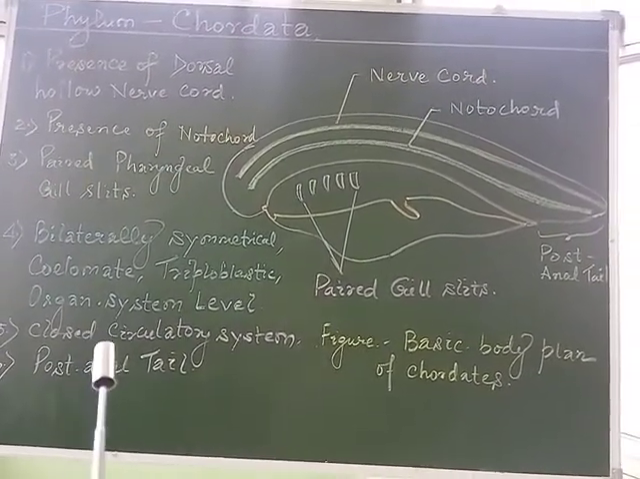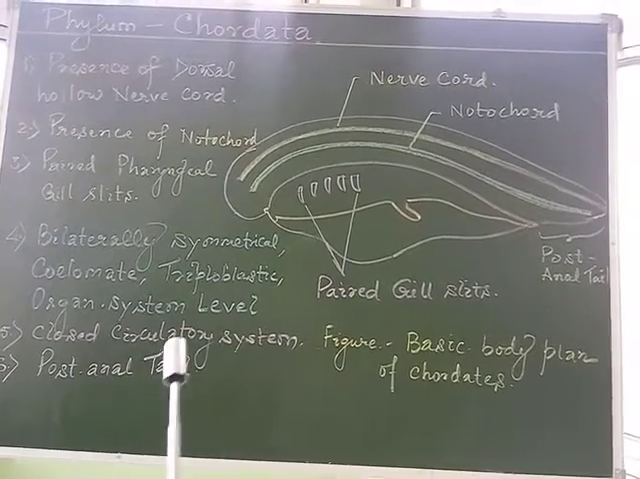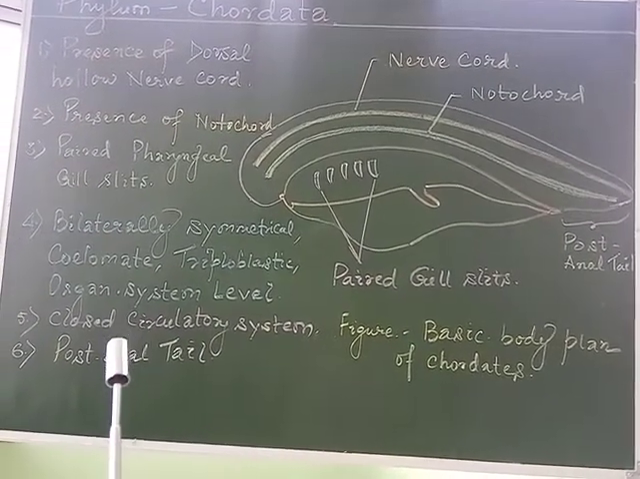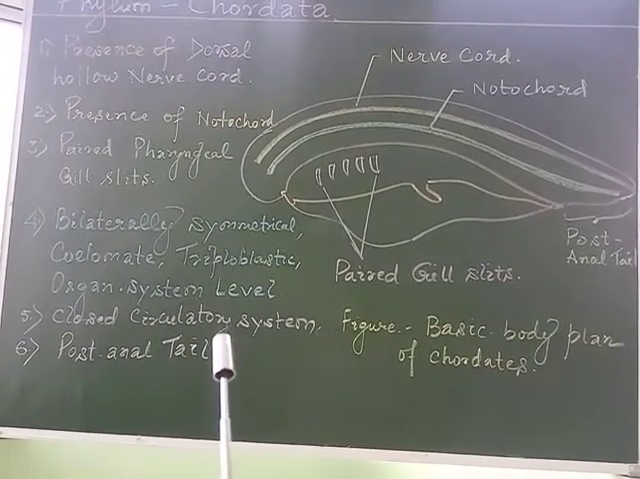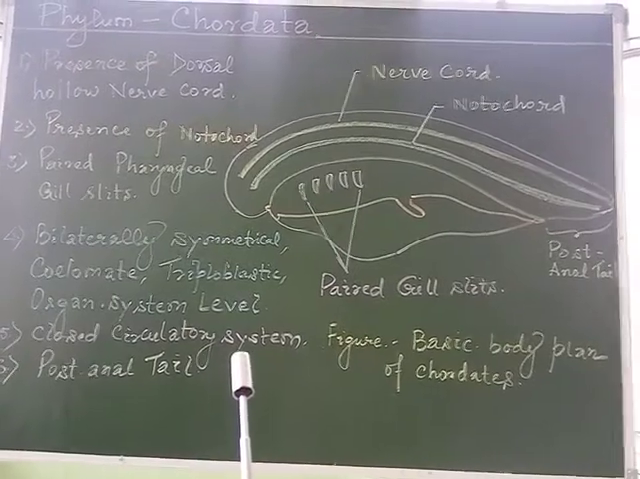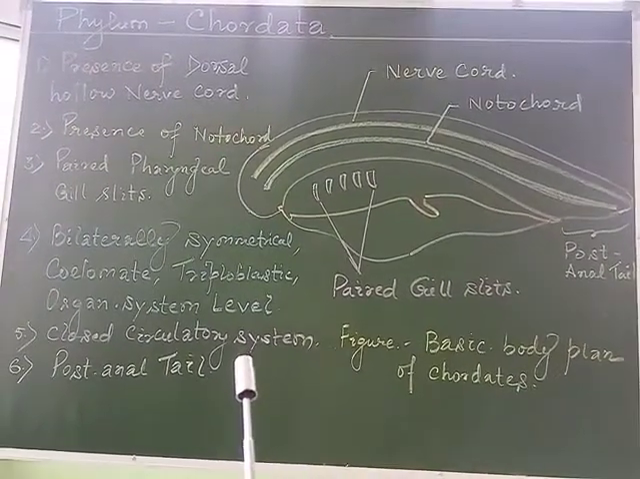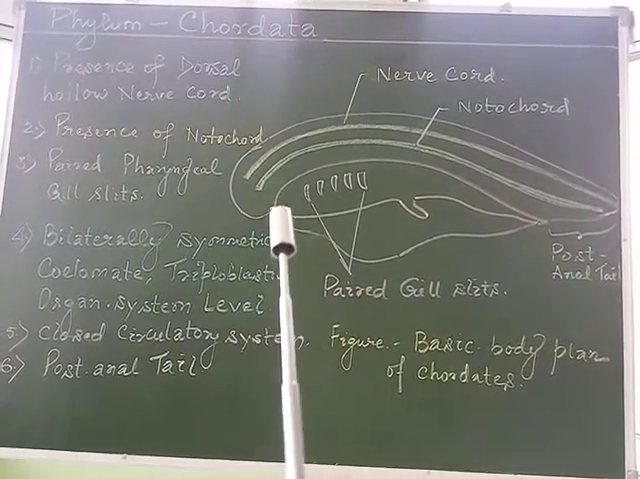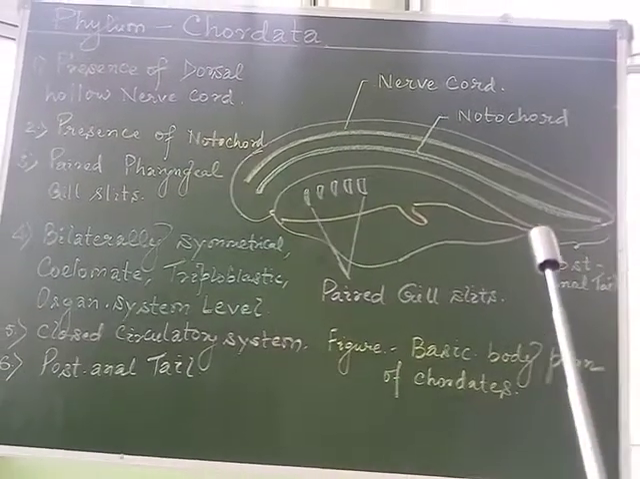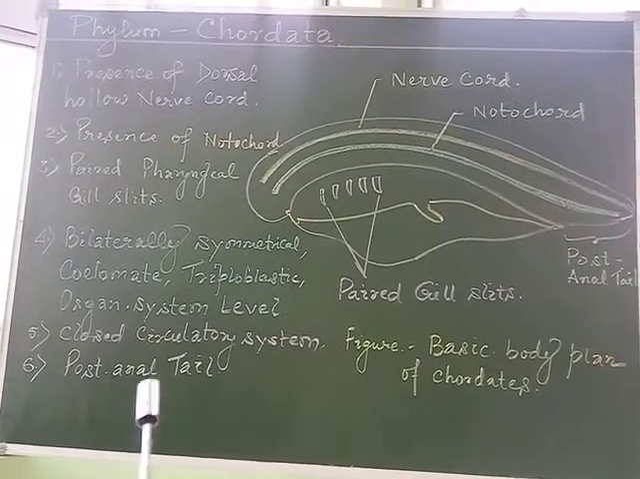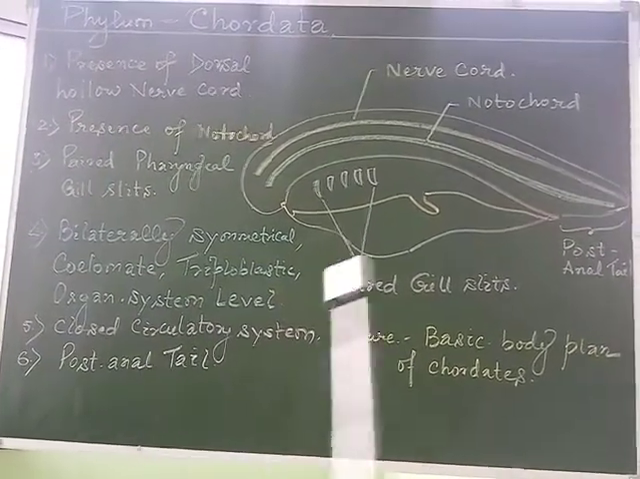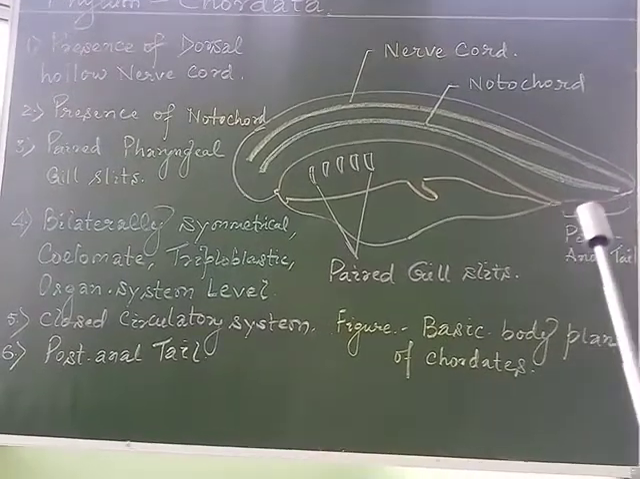The chordates show a closed circulatory system, meaning the blood flows through tube-like blood vessels within the body to circulate the nutrients and waste products. As well, we may observe the mouth, the paired pharyngeal gill slits, and this is the anus. Behind the anus we may observe a tail-like structure, so it is behind the anus and is also called the post-anal tail.